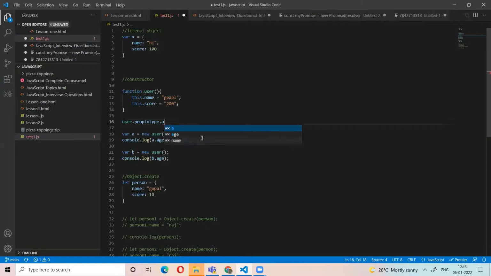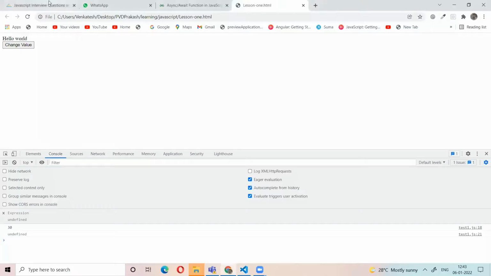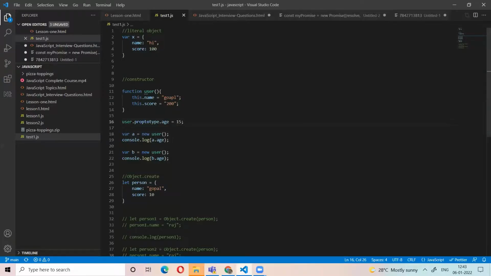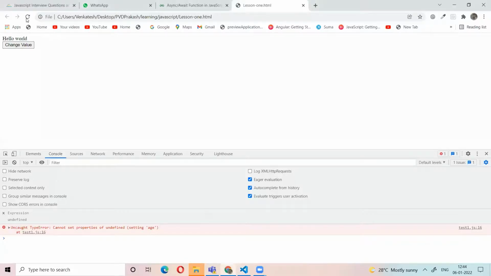Prototype dot age is equal to 50. Okay. Now see what the output is.